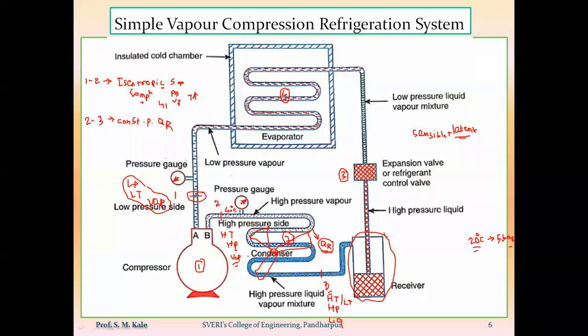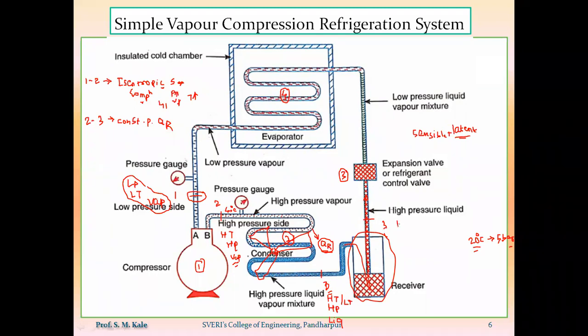The only function of the receiver is to take the liquid refrigerant coming from the condenser and supply that liquid refrigerant to the expansion device. So the inlet to the expansion device will be the same point as the outlet of the condenser, so here also we have point number 3.